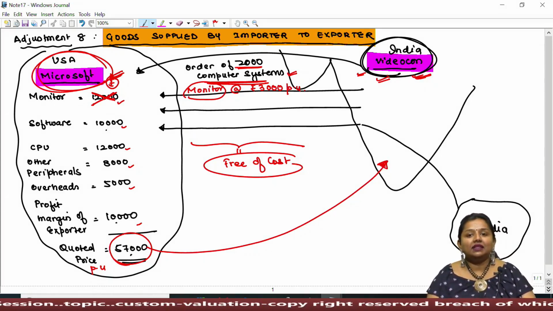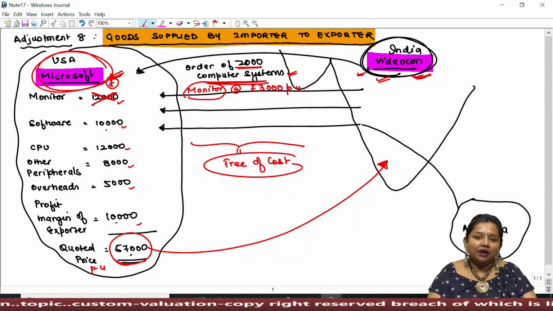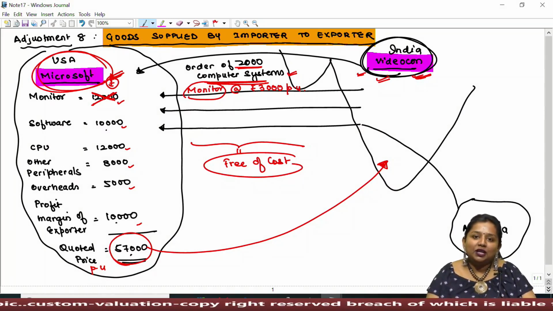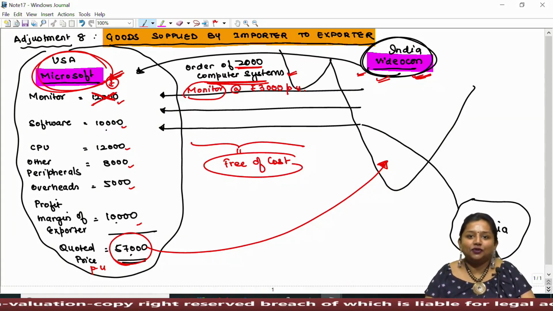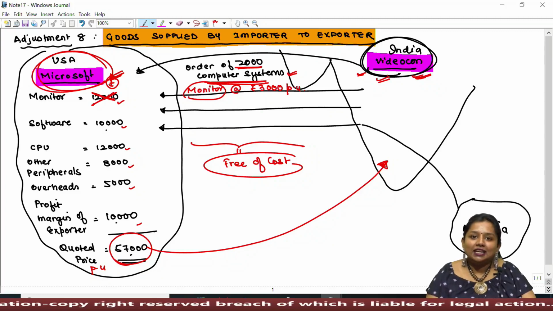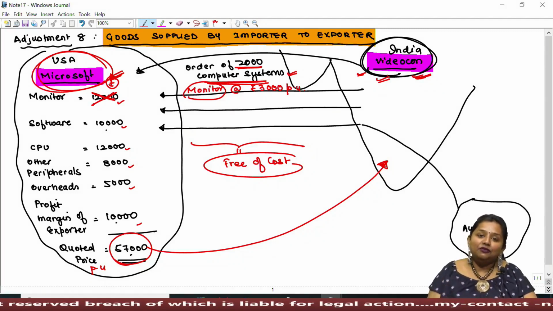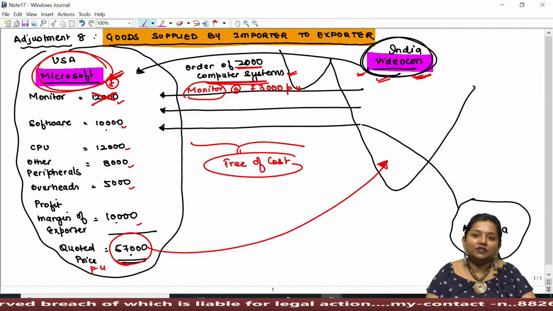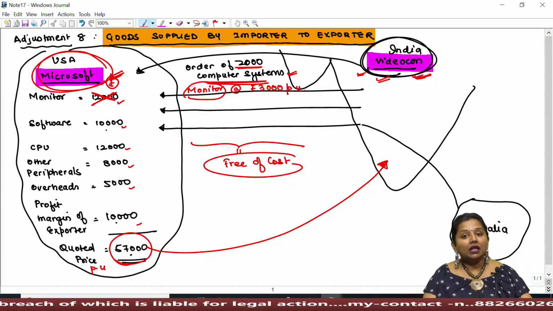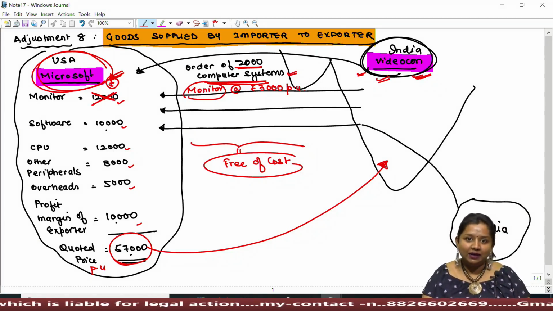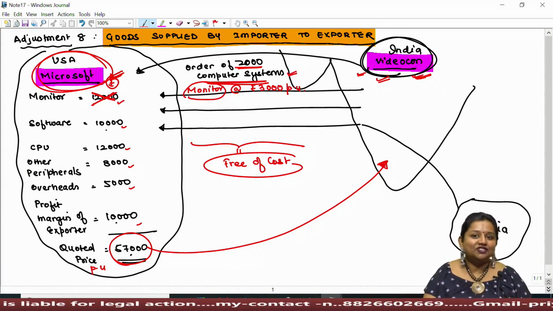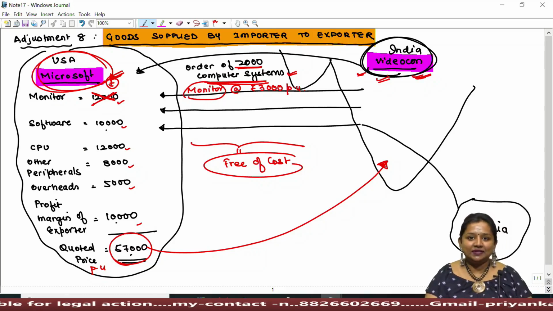It's something like you purchase fabric from the market and the fabric purchased by you has been given by you to your tailor for manufacturing a dress for you. In such a case, the tailor won't charge you the cost of the fabric which you have supplied to him. Rather, he'll manufacture a ready-made garment out of such fabric and return it to you. Now, the fabric owned by you will get returned to you in a different form of ready-made garment, upon which the tailor must have charged only his labor expenses.